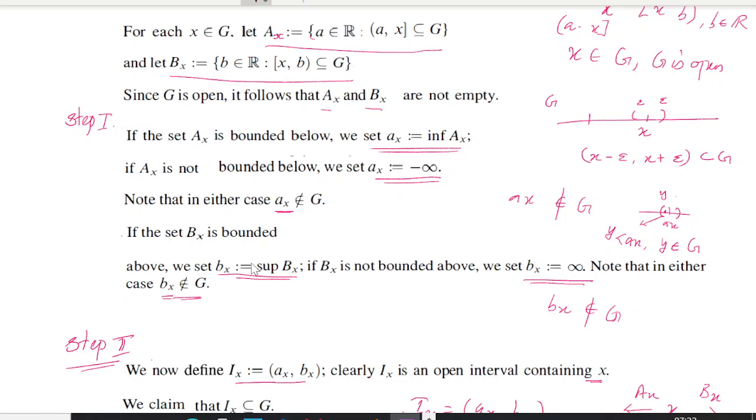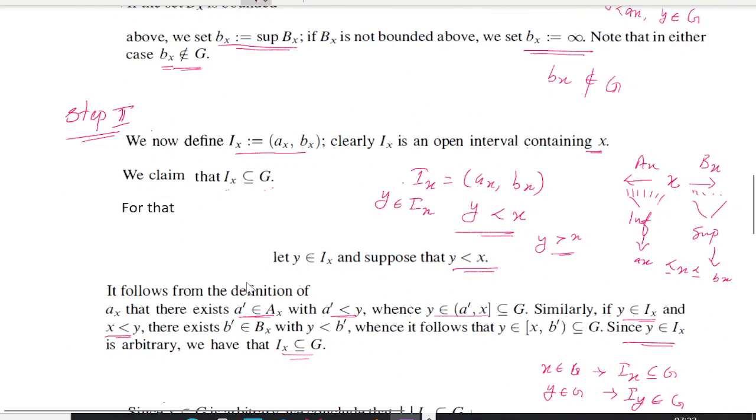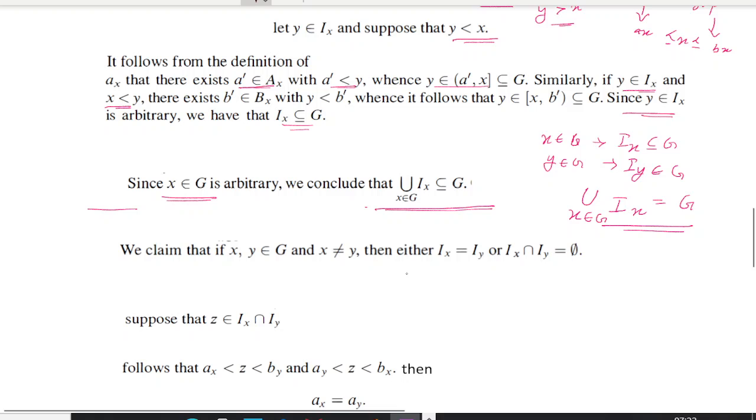Selection of Ax and Bx we are doing in step 1, and we will show that this Ax and Bx are not elements of G. In step 2, with these 2 points we are creating an interval Ix, and next we will show that this Ix is contained in G, and since x is arbitrary, we can take that G is equal to nothing but the union of Ix over x belonging to G.